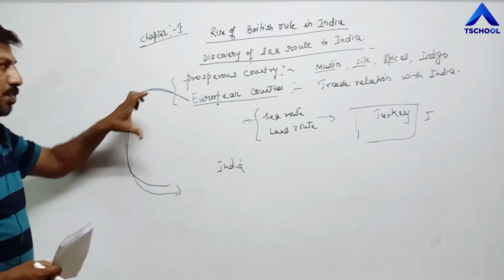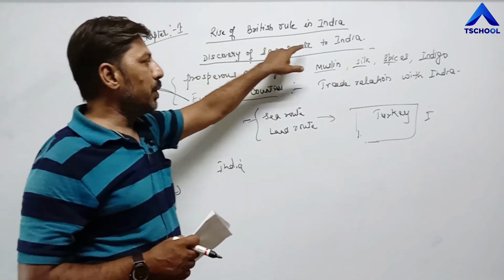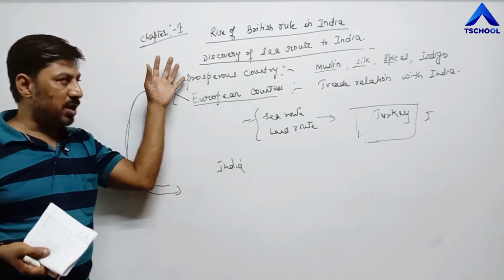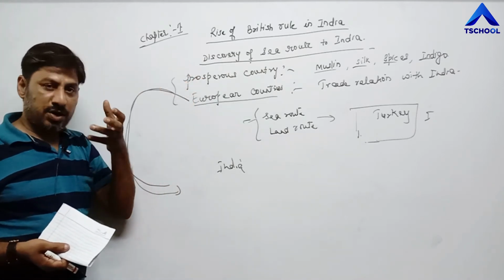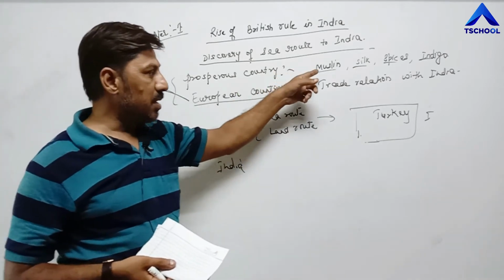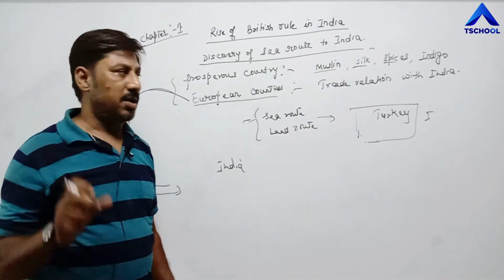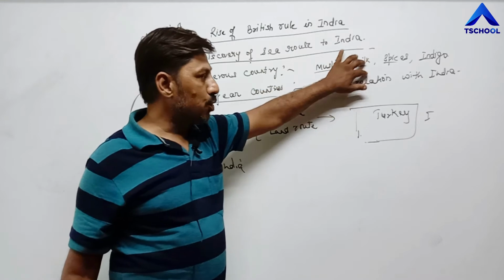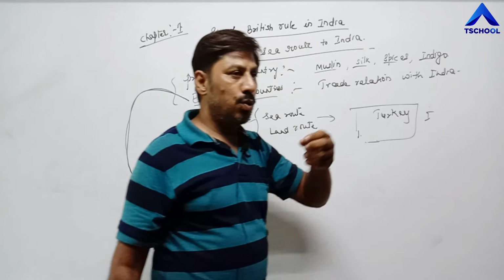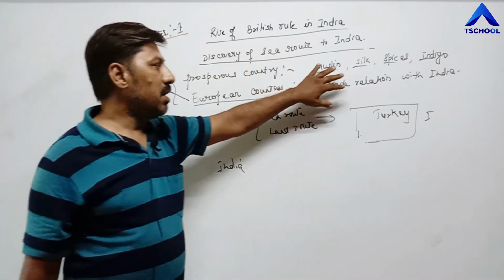Once again, a short para. Why is there a need to discover a sea route to India? First of all, India was a prosperous country, a very rich country. There were various products which were in great demand in European countries, like muslin. Muslin is a cotton cloth which is totally transparent. Muslin, silk cloth, spices, that means masale, and indigo, which is used to color white cloth. These were in great demand in European countries.